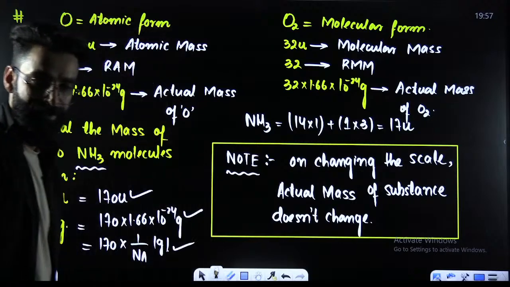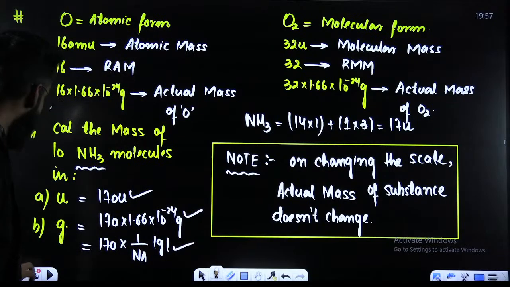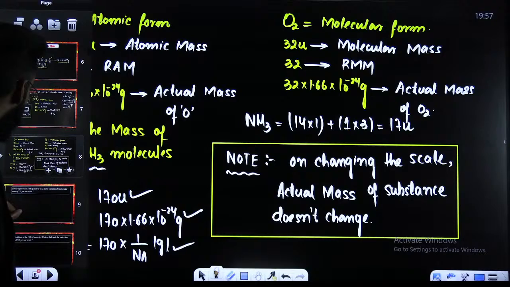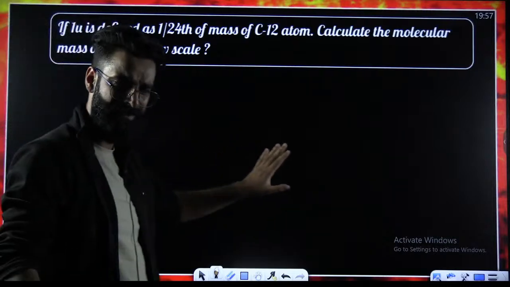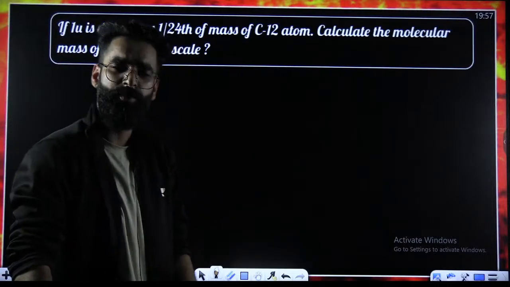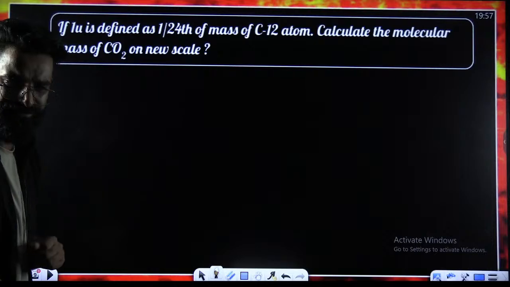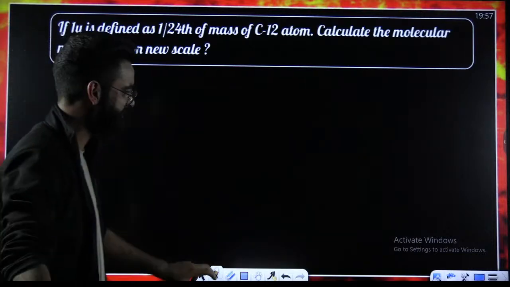So people, whatever I told you till now, let's try to utilize it in the form of questions. This is one very, very common question. Let's try to solve it. Let's see what the question says.